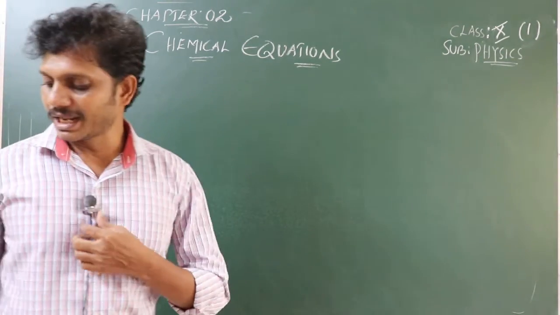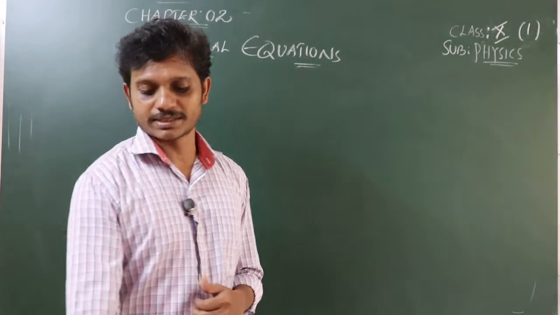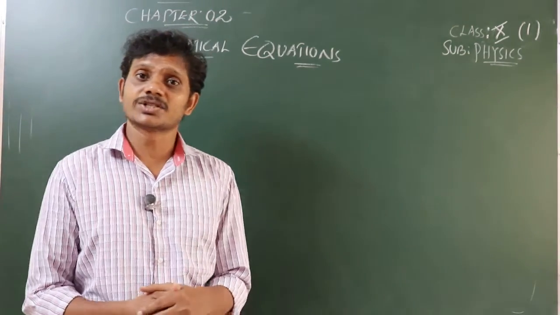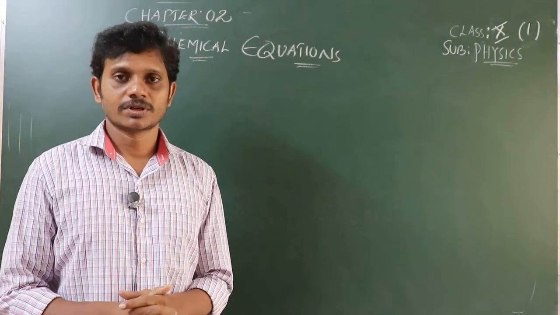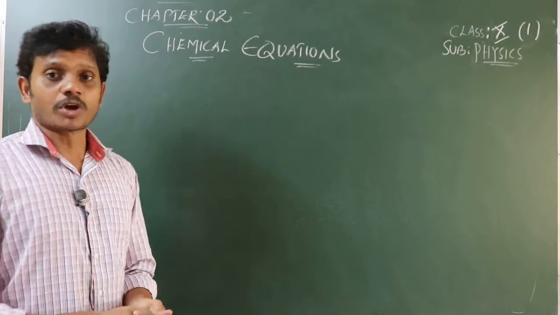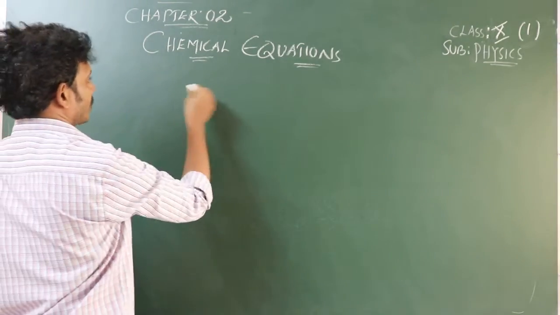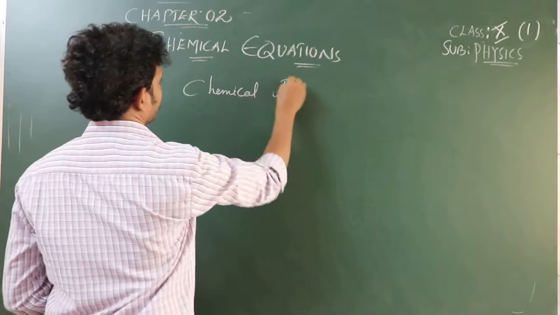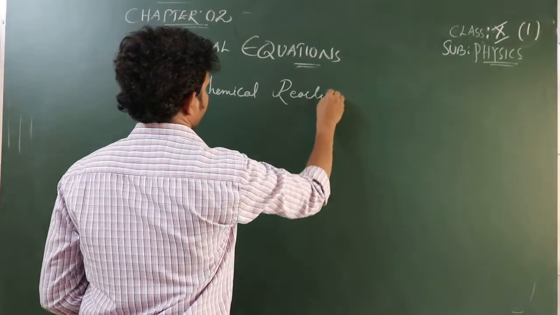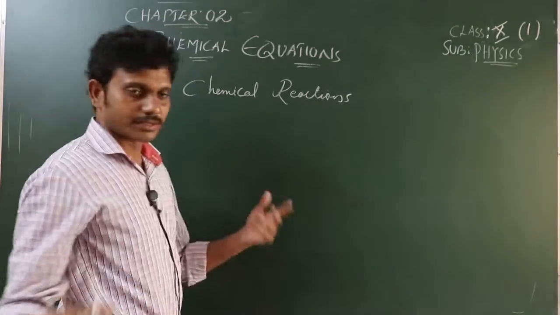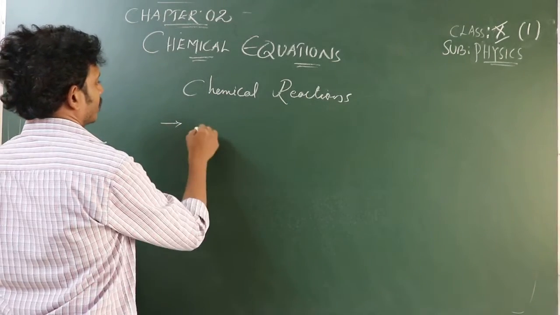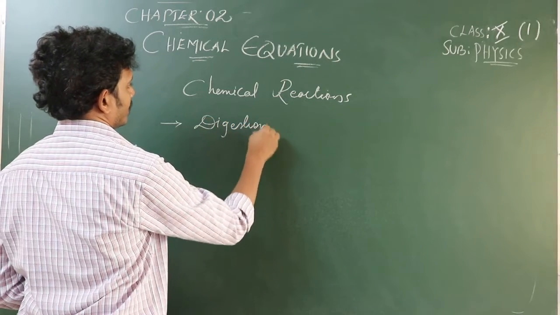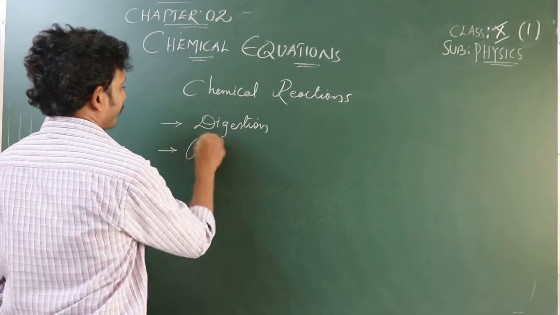So we see many chemical reactions taking place around us. Can you list some chemical reactions which are taking place? Yes, let's see. First one, digestion. Then ripening of a fruit.